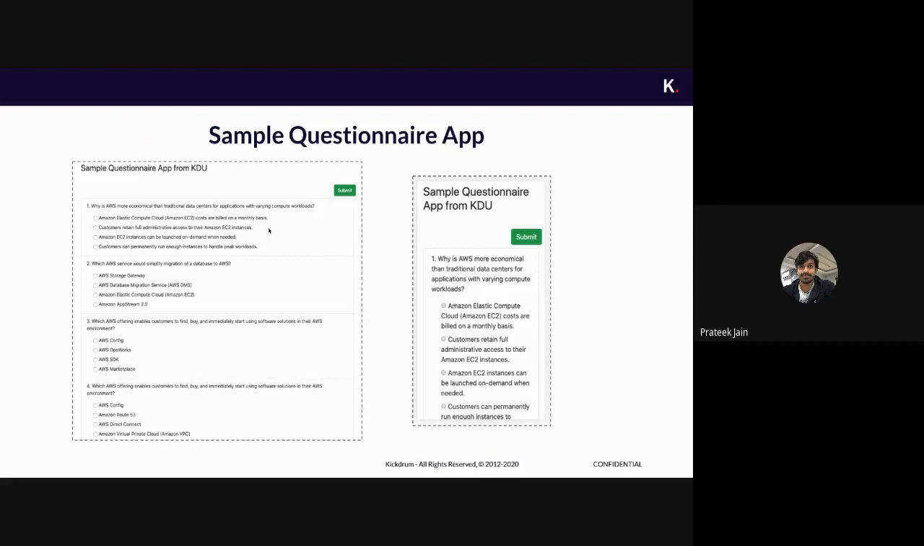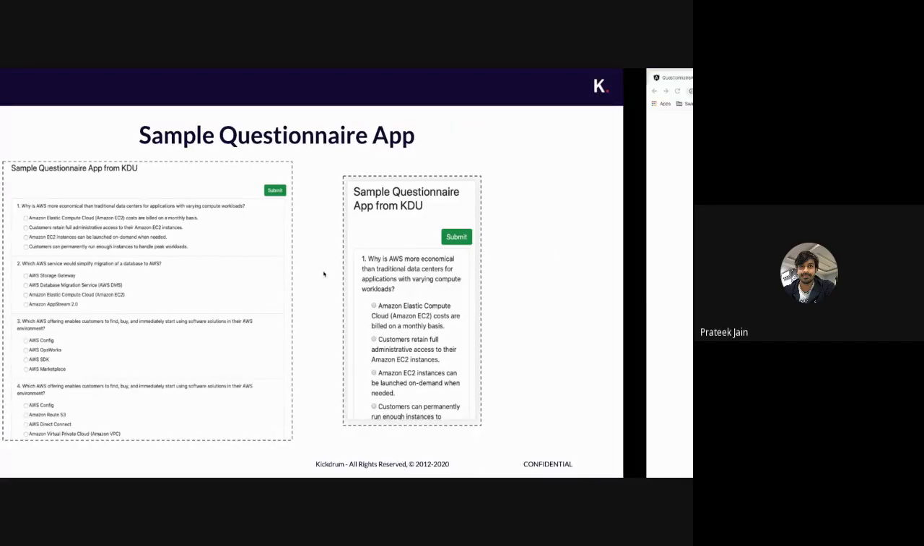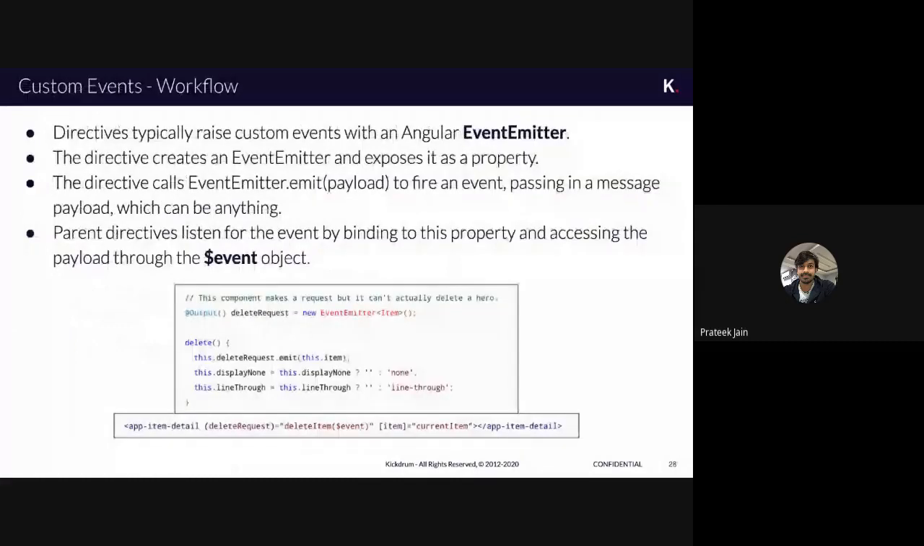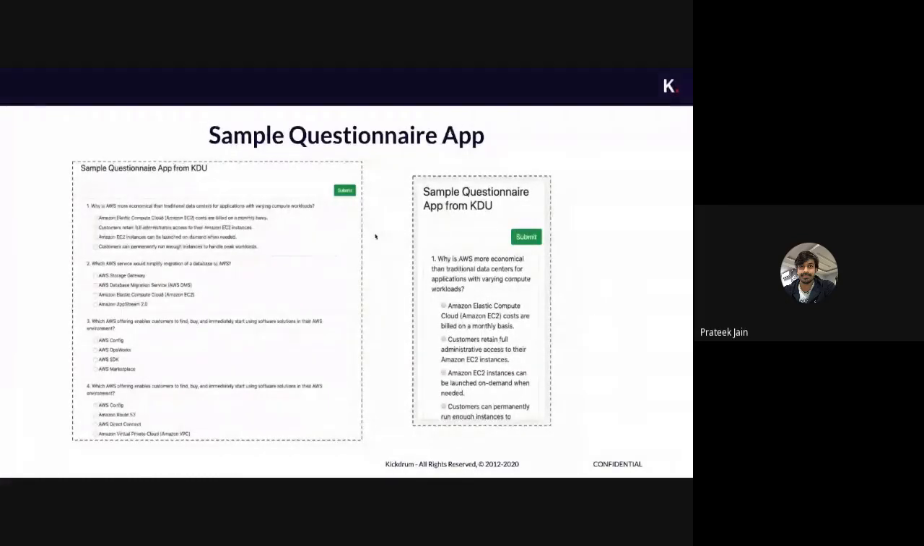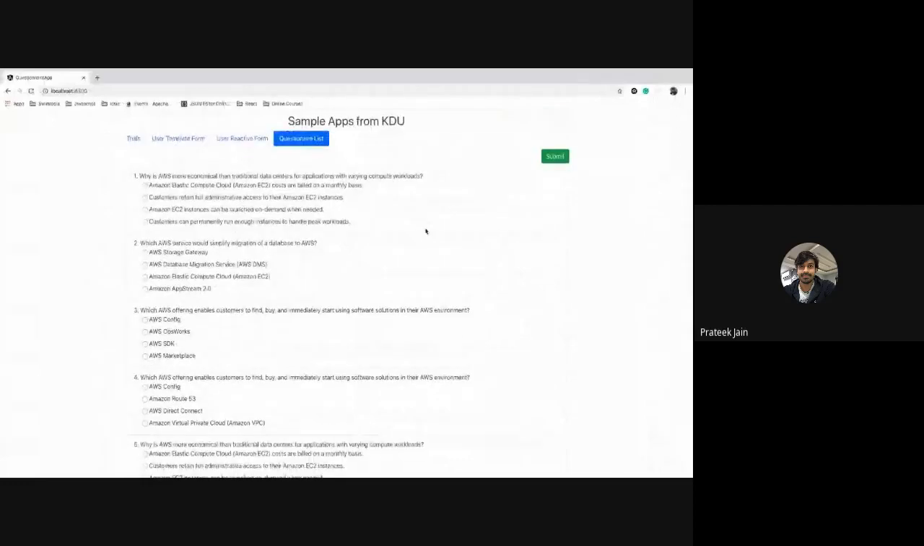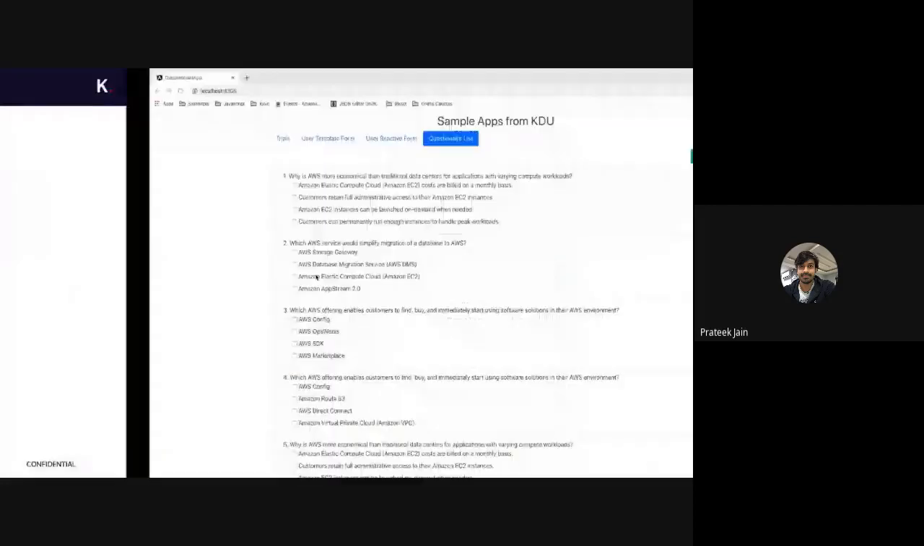Okay. To tell you guys, the way I have decided to interact with you is by using this sample questionnaire application. Whatever concepts we have learned till now, interpolation, data binding, components, templates, directives, everything I have used, and I have tried to cover all these points with this sample questionnaire app. That is what I am showing you right now. So everything which we have learned is used here.